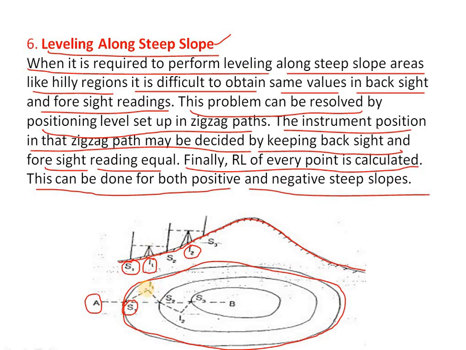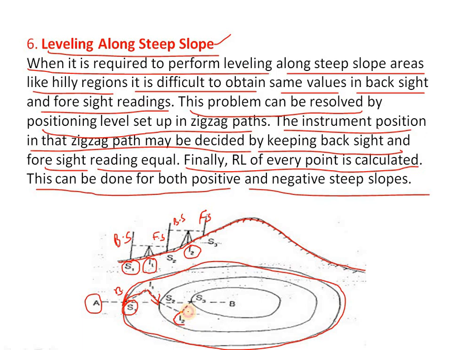We face the first point, which will be the backsight, and the second point will be the foresight. Here we see S1, where this will be the backsight and this will be the foresight. Then changing the instrument to another point, that is I2, we face again, and this will be the BS and this will be the FS. Like this we keep changing points, so we will be getting the contour levels.